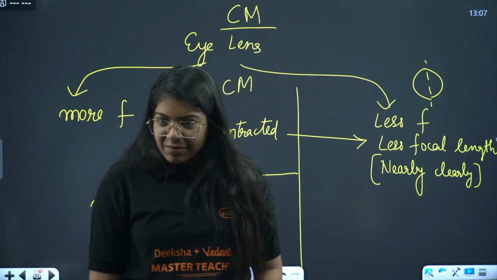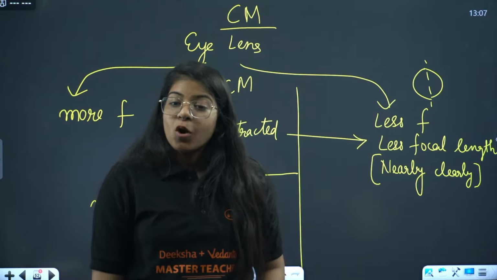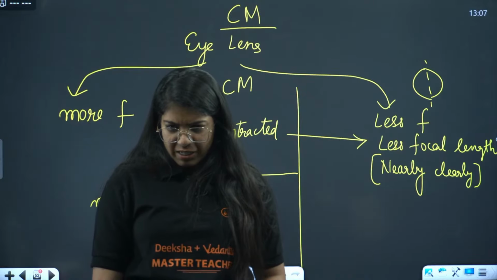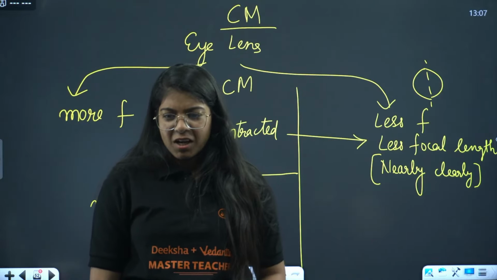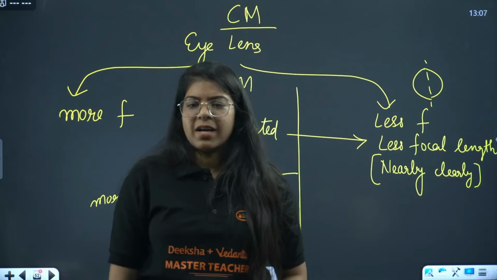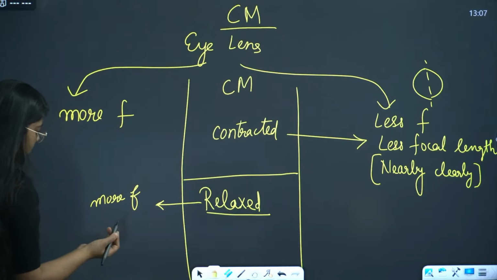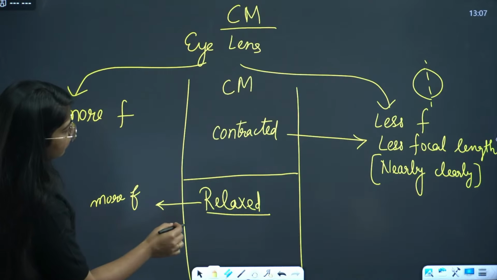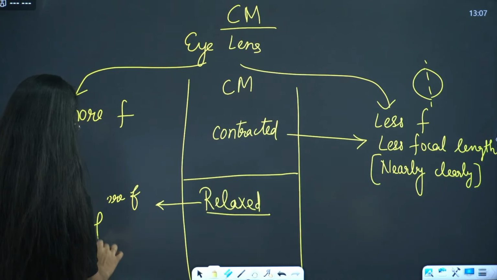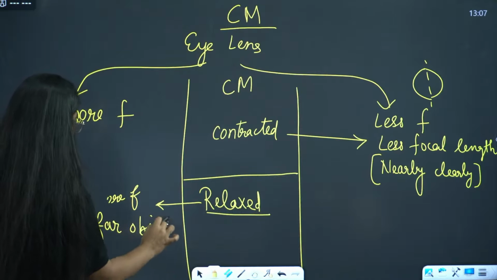Power is high when focal length is high. Let me come back to you. More far objects. Very good. They will be able to see far objects clearly.